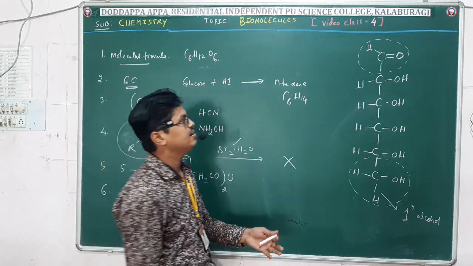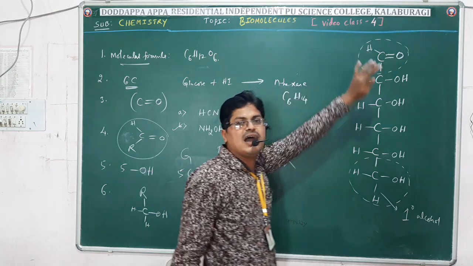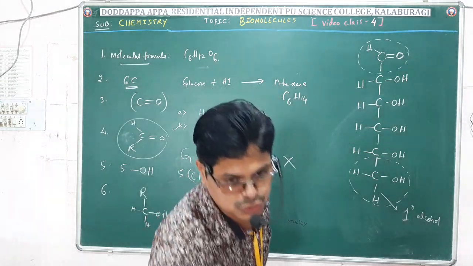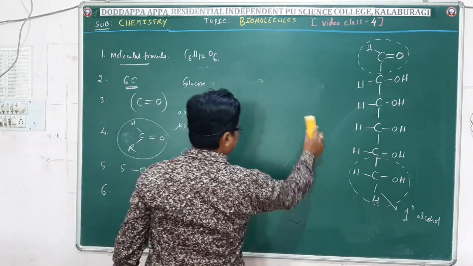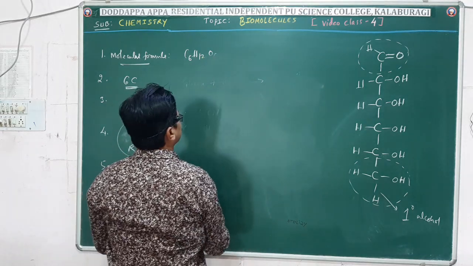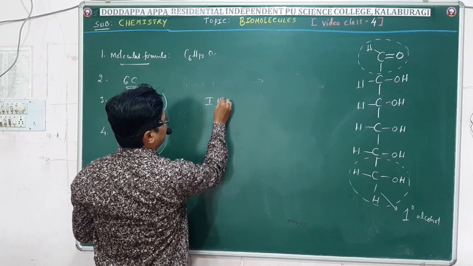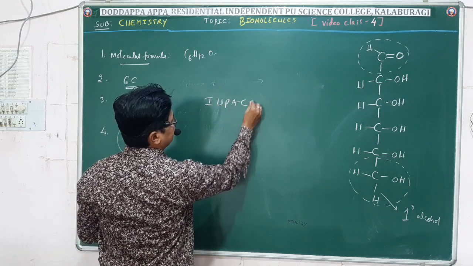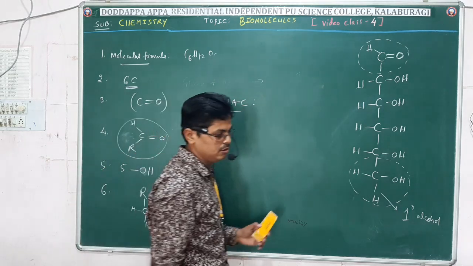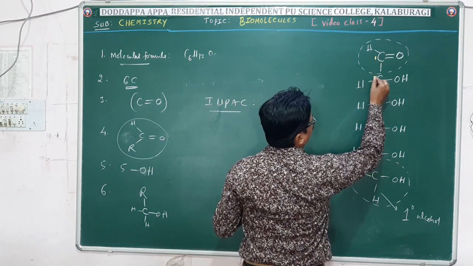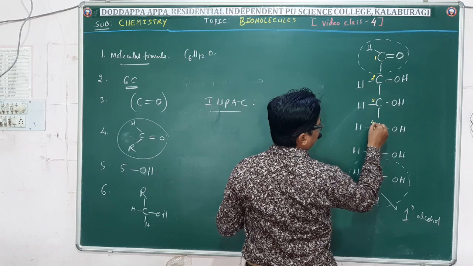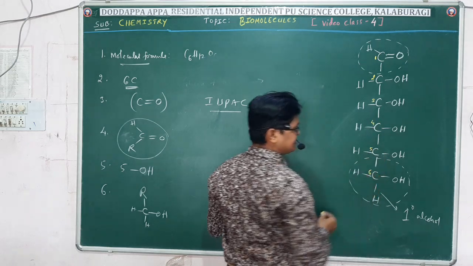Now let me look at here. What is the IUPAC name of glucose? Look at this. This is carbon 1, carbon 2, carbon 3, 4, 5 and 6.